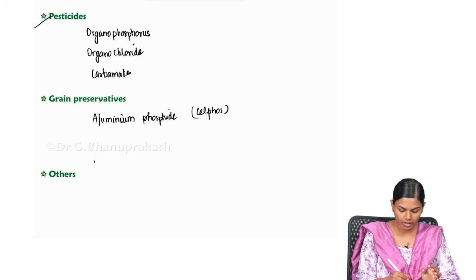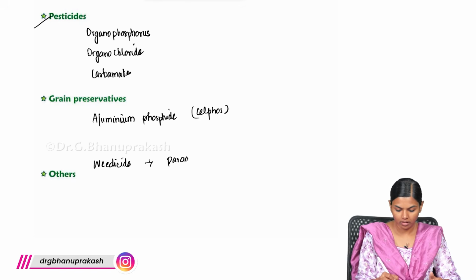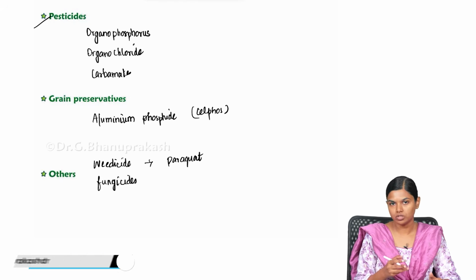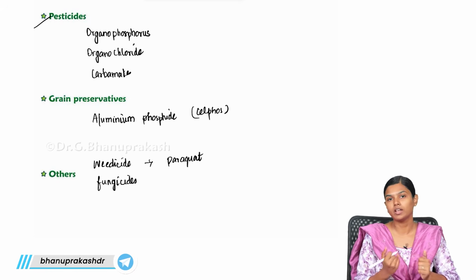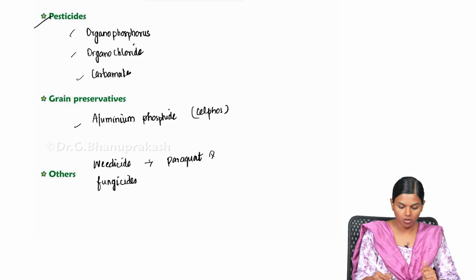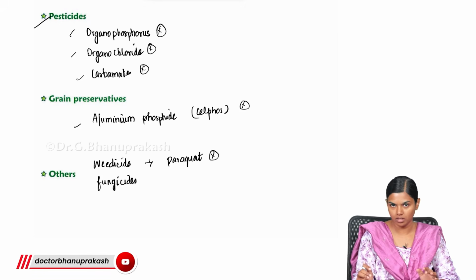Apart from that, you can expect weedicide, something that you use to destroy all the small weeds, like paraquat. You can also have fungicides like heavy metals, zinc and copper, which are used as fungicides. From that also you can expect to see poisoning. So these are the most common agriculture poisons that you can expect to see, and amongst these, these are very important. All these are potential questions, and this is what we are going to see in this chapter.